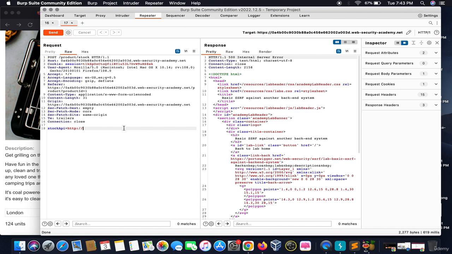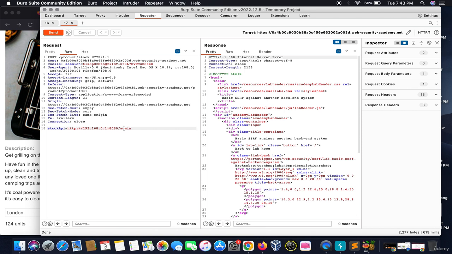It is possible that the admin panel is present on some other subnet. What we will do is we will write 192.168.0.1 port number 8080 and we want to find the admin panel.